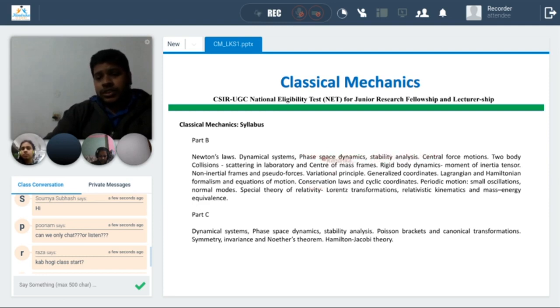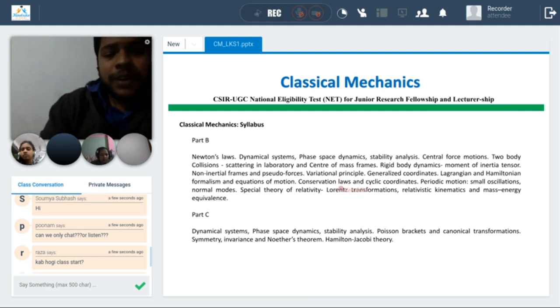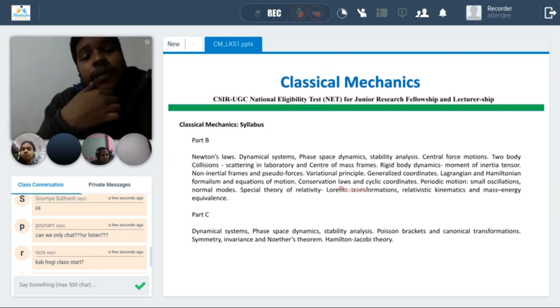So these are some basic parts we will do. We will devote more time for it as compared to nuclear and particle physics, because nuclear and particle physics carries about 15 marks, and this portion carries about 30 marks.